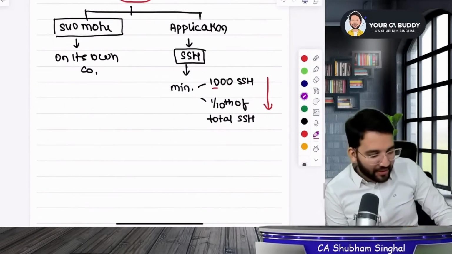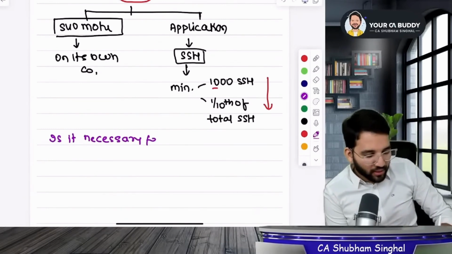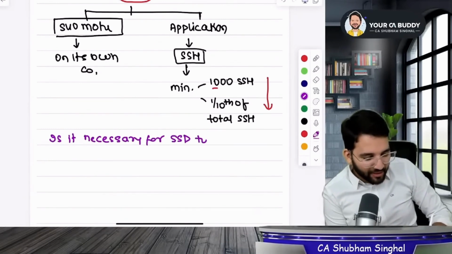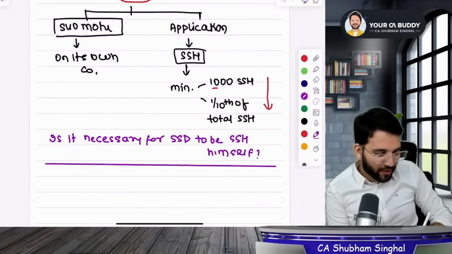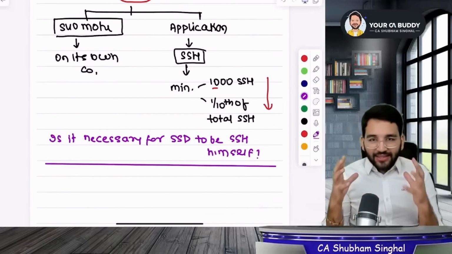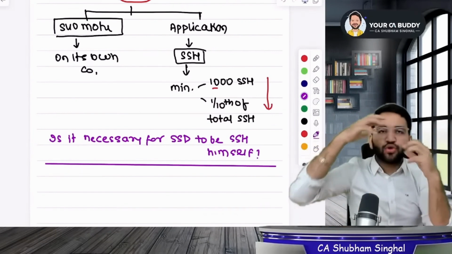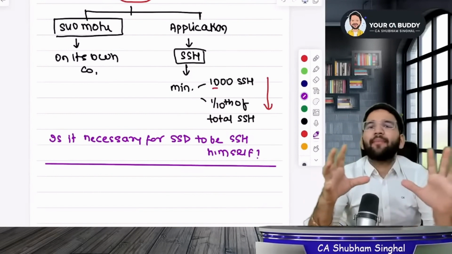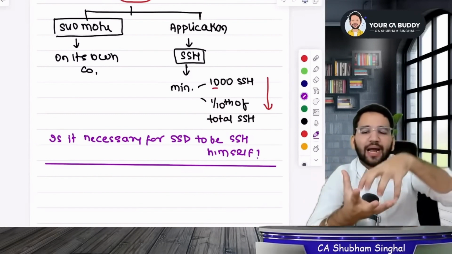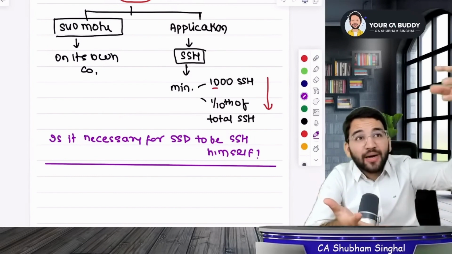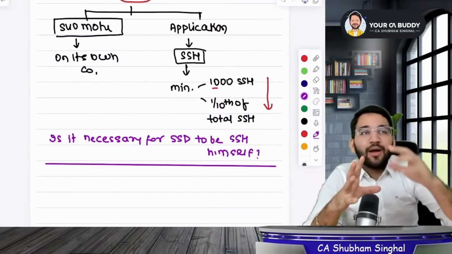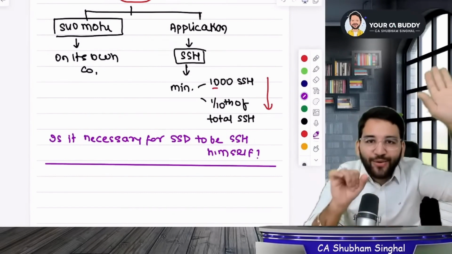Now a question. Is it necessary for the small shareholder director to be a small shareholder himself? Let me tell you one thing. I won't take names, but let's understand a simple thing. If a king belongs to a certain caste, generally he is from that same caste. For instance, imagine someone from that caste in Rajya Sabha. So you would logically put someone from the same caste, right?